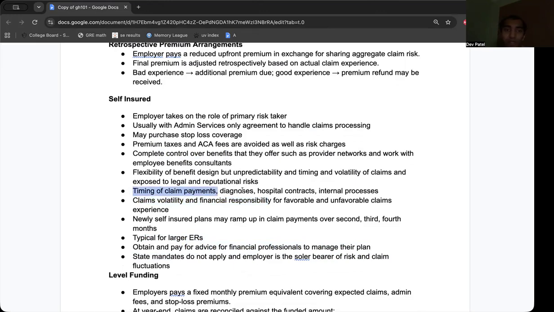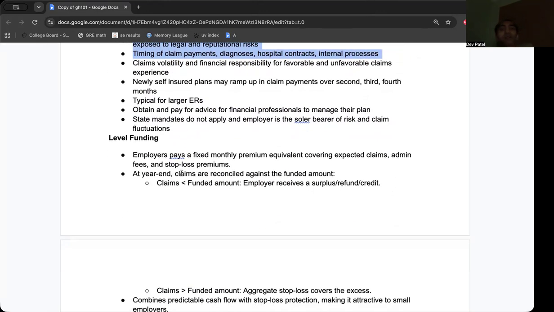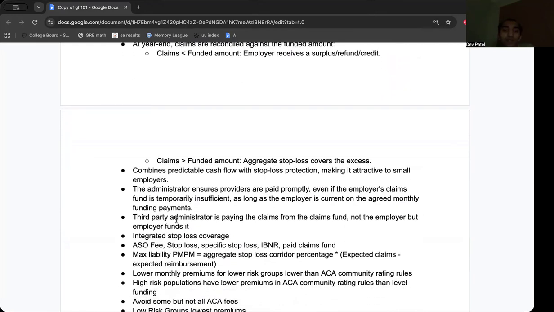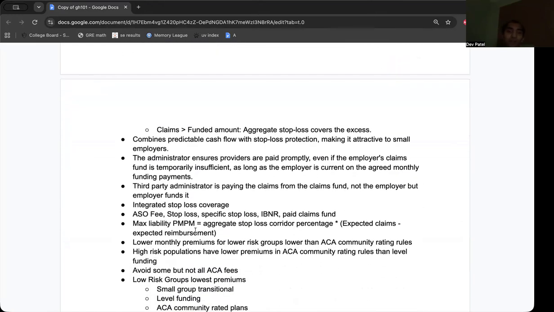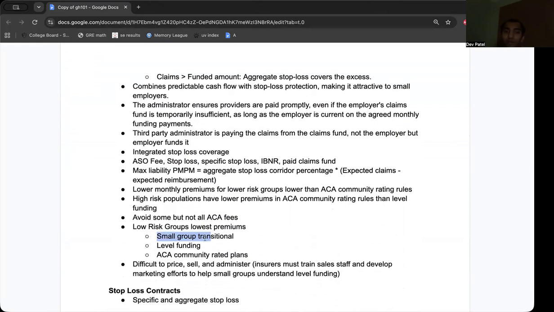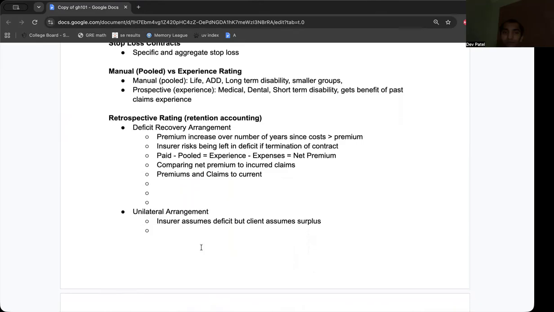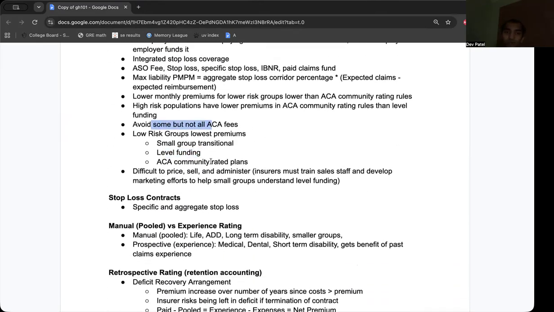You have to take into account timing, claim payments, diagnosis, hospital contracts, internal processes, which is more complex. Level funding, again, it consists of IBNR, ASO fee, stop loss, specific stop loss, paid claims fund. Small group traditional level funding, because level funding, they don't have to abide by ACA. They do have to pay some ACA fees, but not all ACA fees.